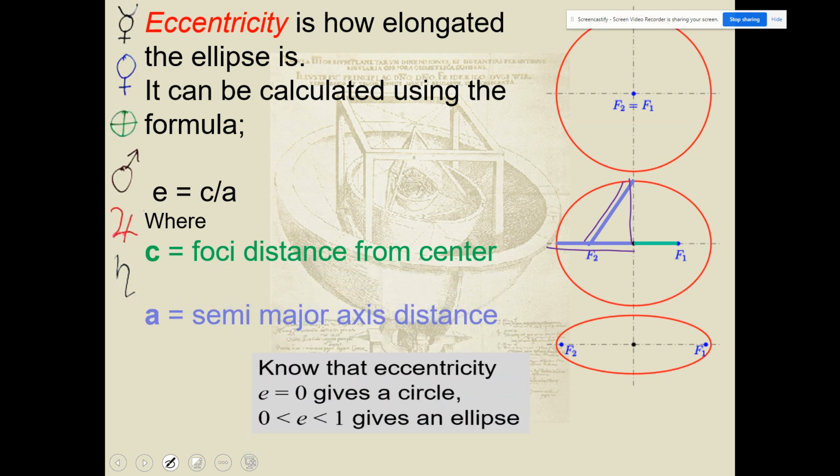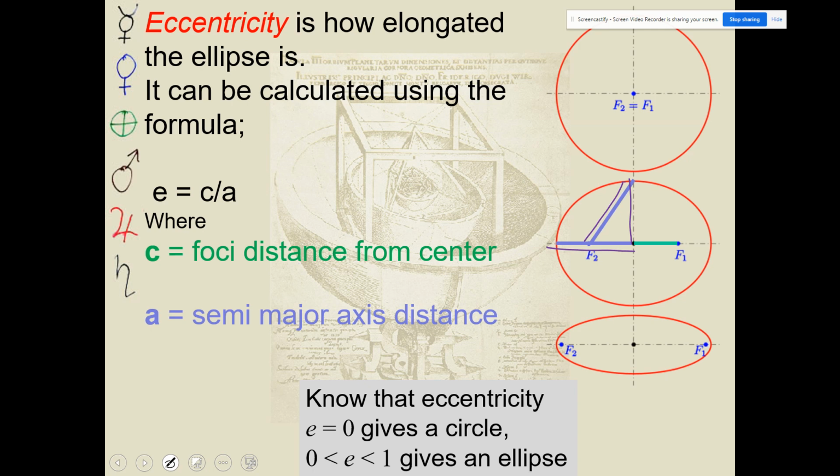Today, we can make this calculation a little bit simpler by just saying, well, this distance right here between the foci and the center is just 1/2 of the whole distance between the two foci. And this distance right here, the semi-major axis, is just 1/2 of the distance of the whole axis. So we could write a simplified formula using the distance between the foci and the total major axis, d, and we can get the same exact number for eccentricity.